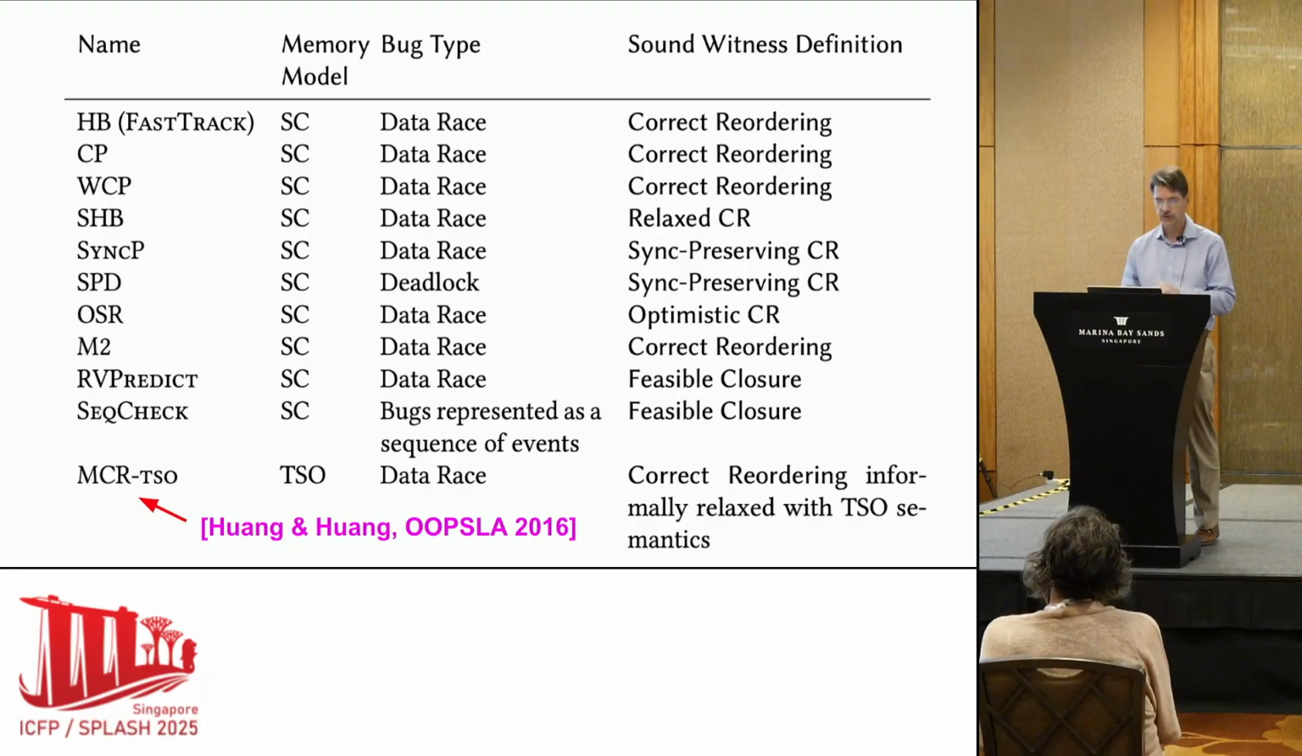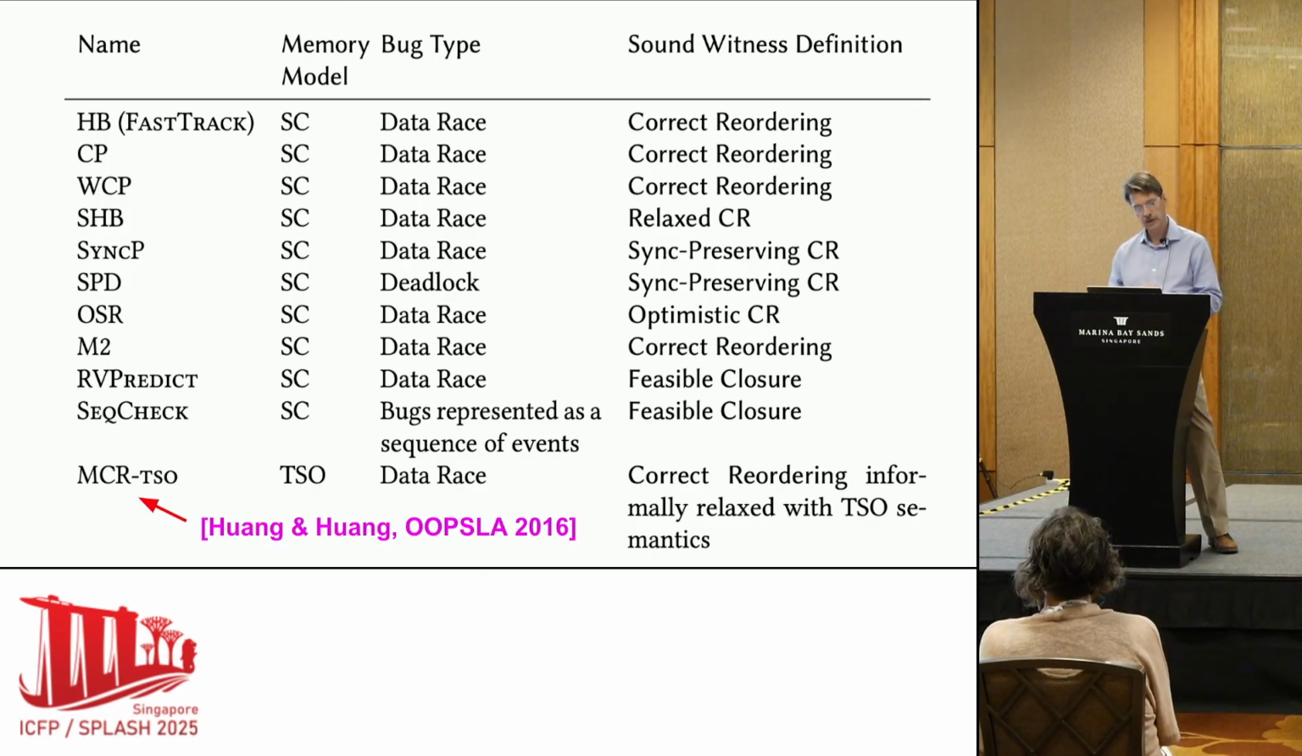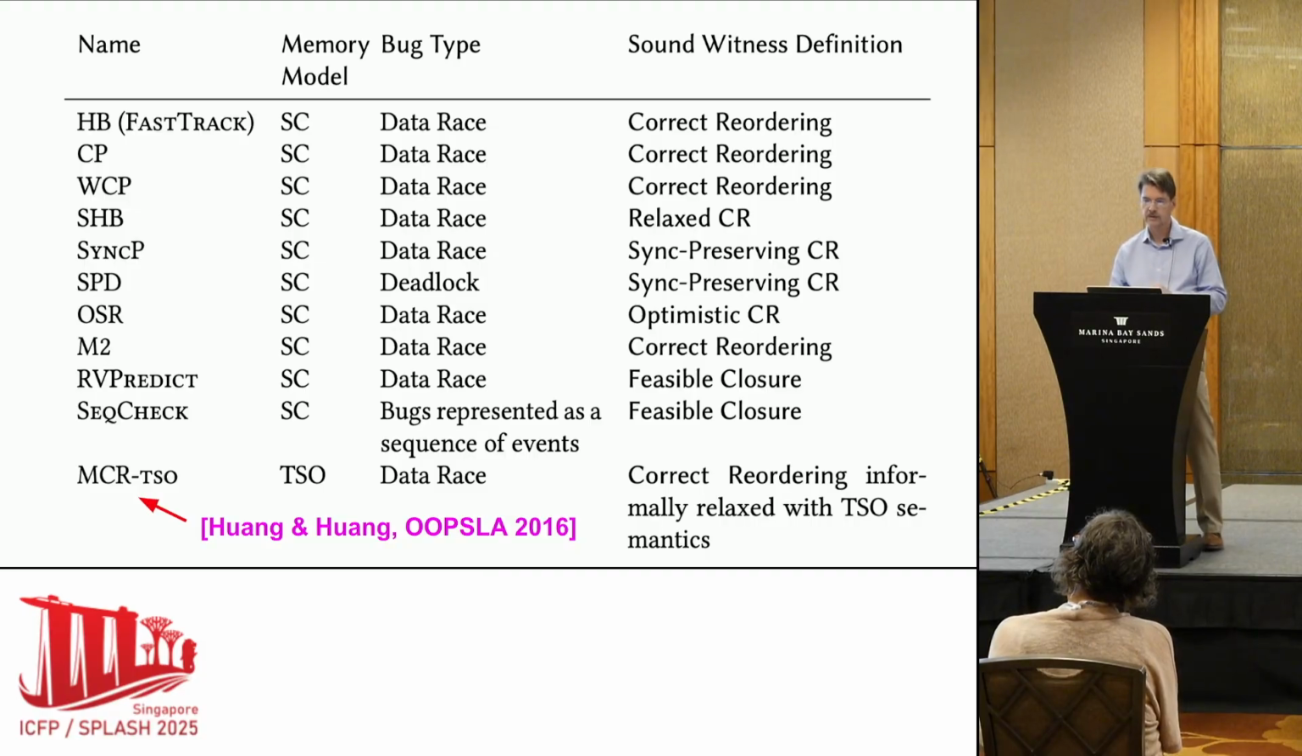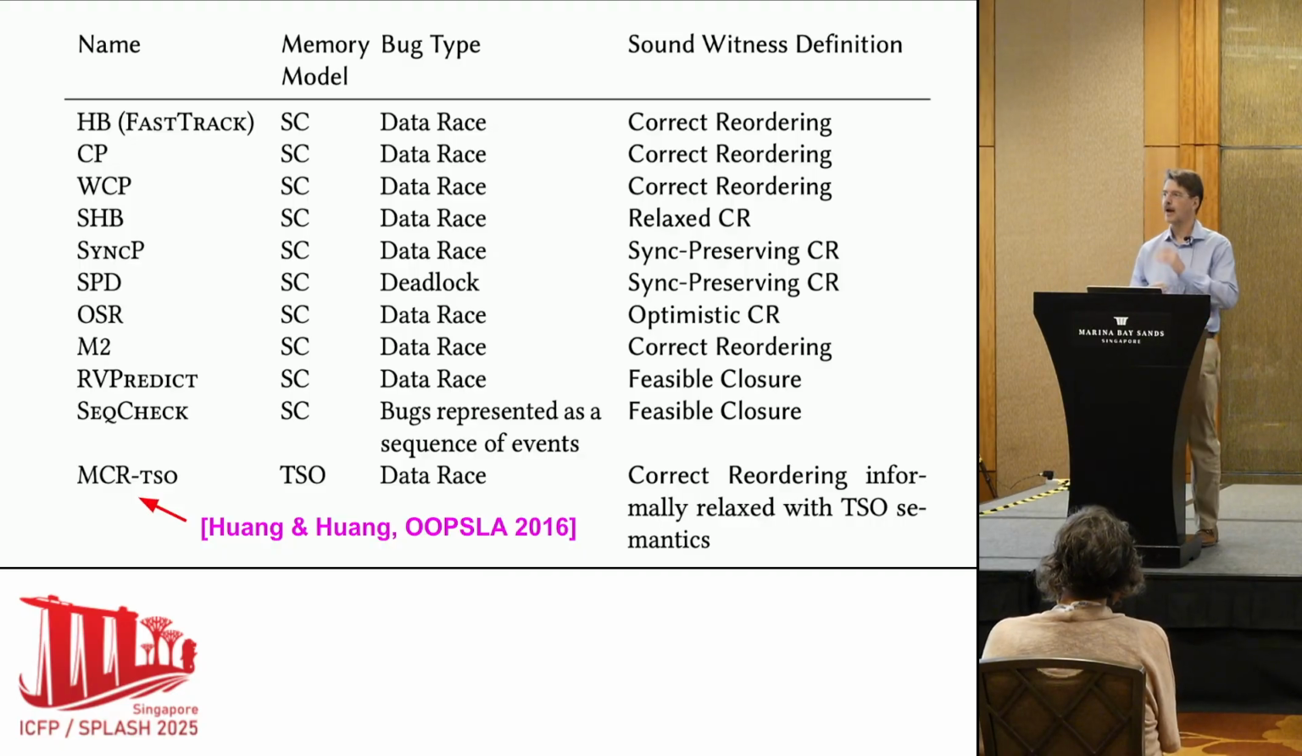So for example, the first paper there, FastTrack, is Flanagan and Freund from PLDI 2009. Further down we have M2, that's Pavlogiannis from POPL 2020. RV-Predict is the one by Huang, Meredith, and Rosu from PLDI 2014. And the one I really am interested in for this talk is the one at the very bottom, Huang